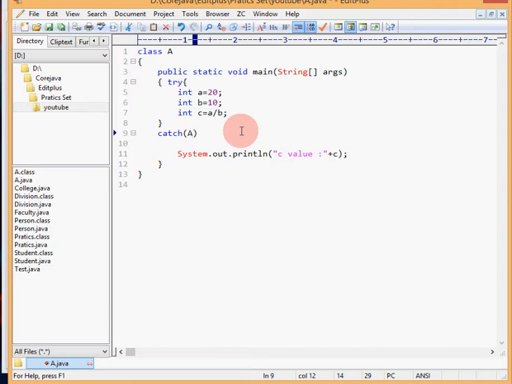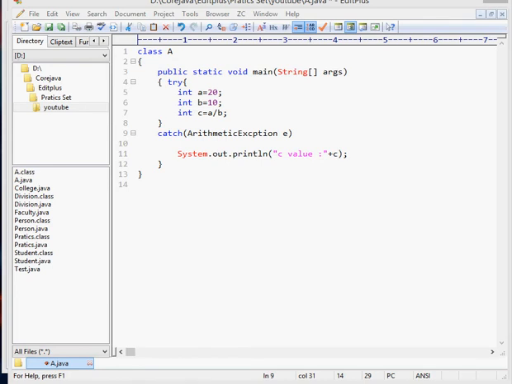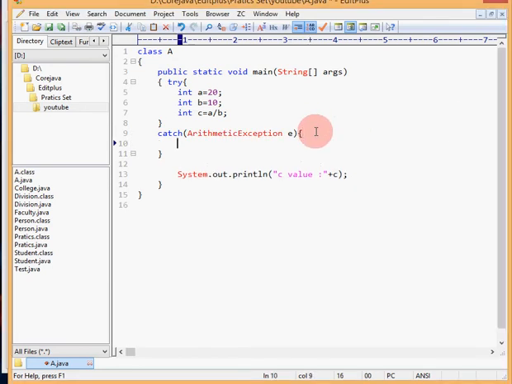What arises in the try block when the program tries to execute? ArithmeticException e. Here, ArithmeticException e, and you can place any logic you want.